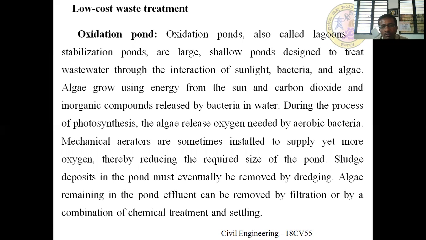So photosynthetic activity of the algae takes place by utilizing sunlight, carbon dioxide, and inorganic materials. Once photosynthesis takes place, it liberates oxygen, and that oxygen is used by the bacteria for their survival.